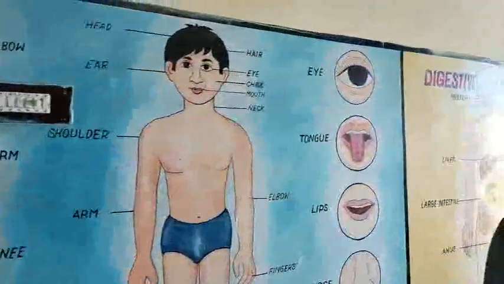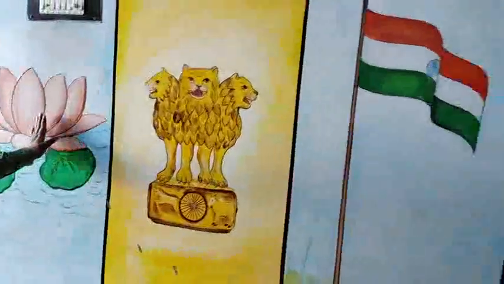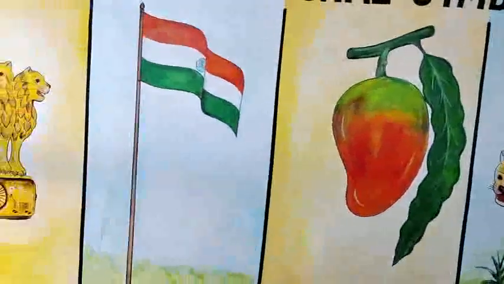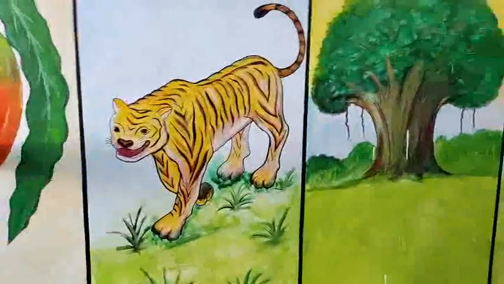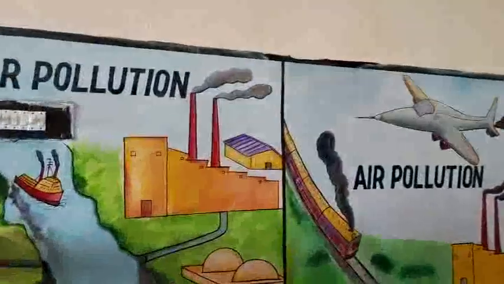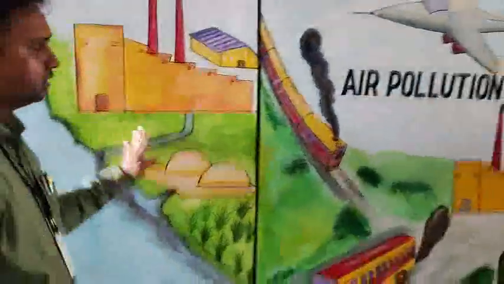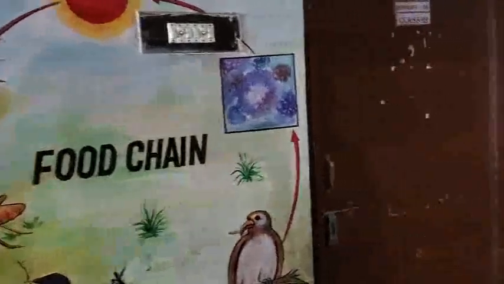This is the parts of the body, this is the digestive system and this is the respiratory system. These are some of the national symbols which we made on the walls. This is the lotus, the national anthem, the flag, the national fruit mango, the tiger and banyan tree, and the national bird, the peacock. Now some of the social issues which we have are water pollution, air pollution, and sound pollution.